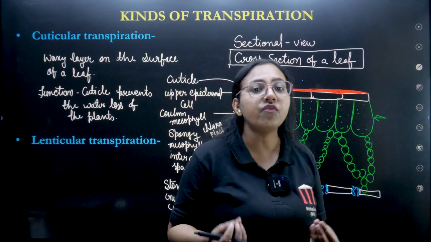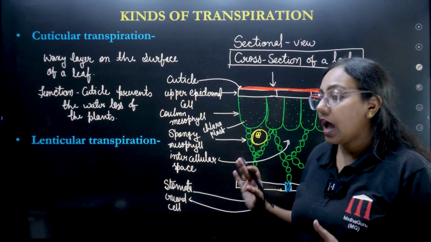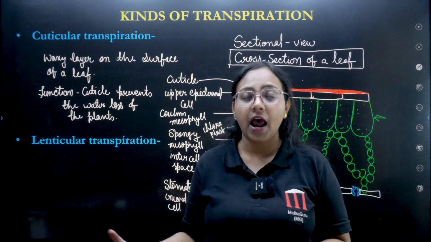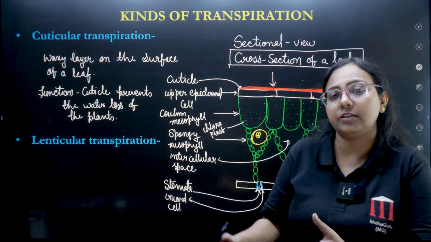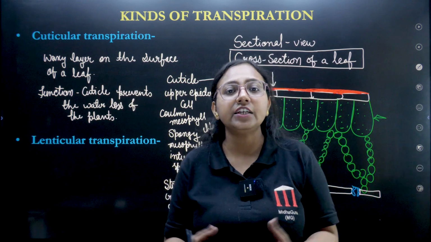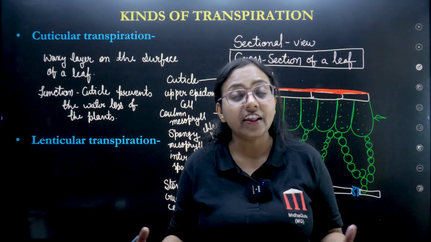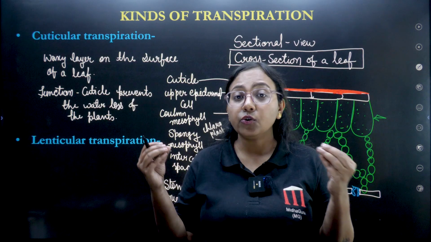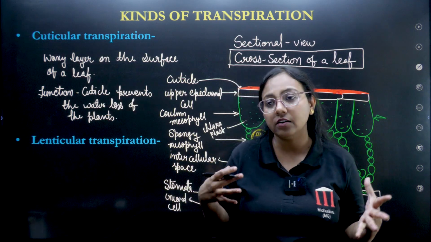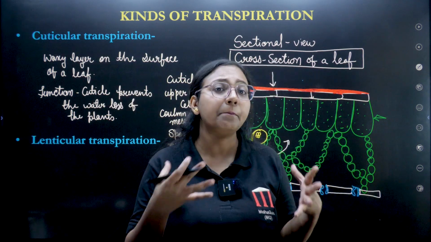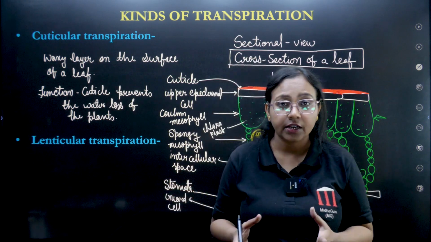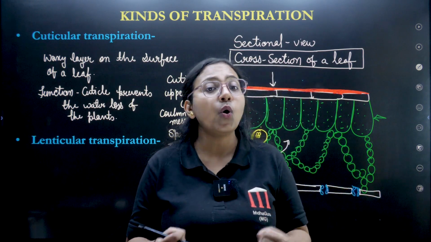So basically this cuticle has no function like transpiration, and in fact no part of the plant has a special function for transpiration, because the plant is not designed or ready for transpiration. They put lots of effort to get the water, and once they absorb the water they don't want to lose it.